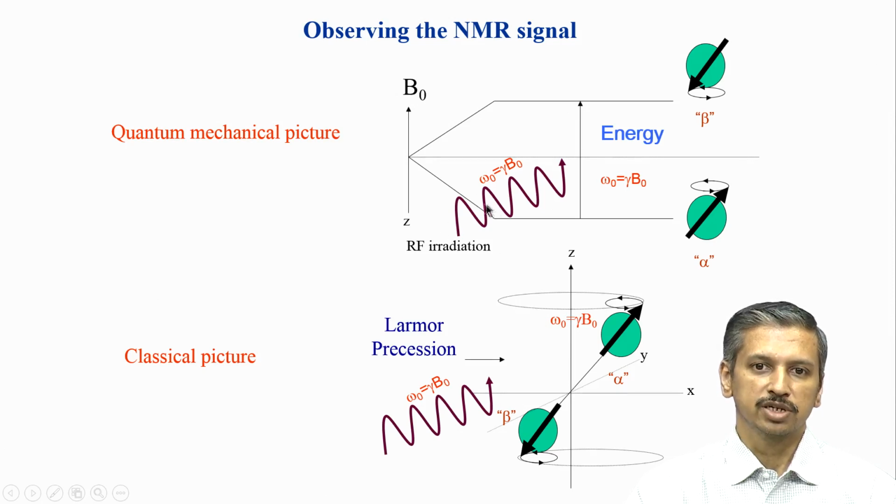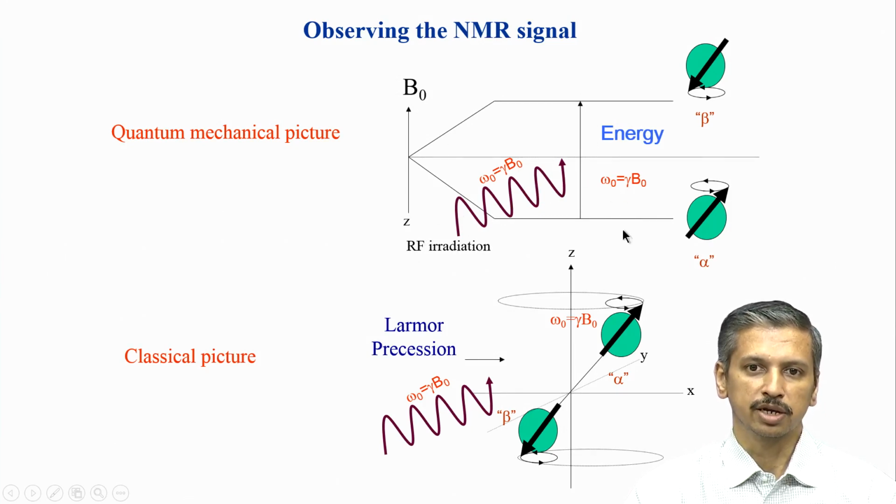If you look at this picture first, what I need is an energy which will excite the molecule from the ground level to the excited level. This is what I call resonance. For that, I need to apply a radiation which matches this energy gap, so I use omega equals gamma B0, and when they match, molecules will be excited. Now, how do I understand this whole process in the classical way? I have a spin which is moving in this direction, which is the Larmor precession, and I apply this radiation with the same frequency as the precessional frequency.